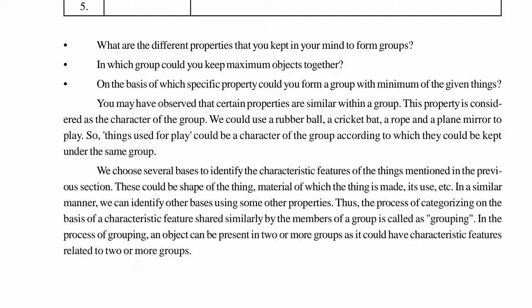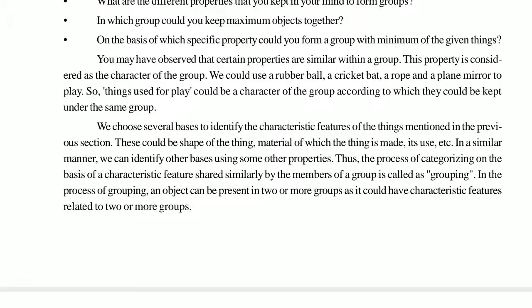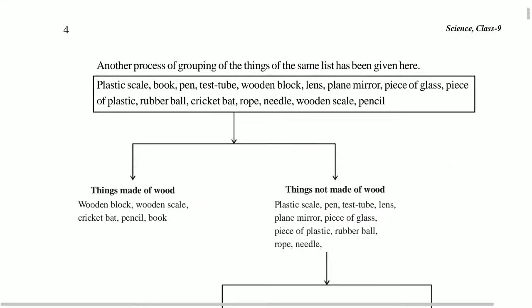Then we will keep them under one thing, that is the play group. In the same manner, you can see different things that are made up of wood. So categorizing things on the basis of their characteristic features, keeping the similar ones within one group and the different ones in another group, is known as grouping.